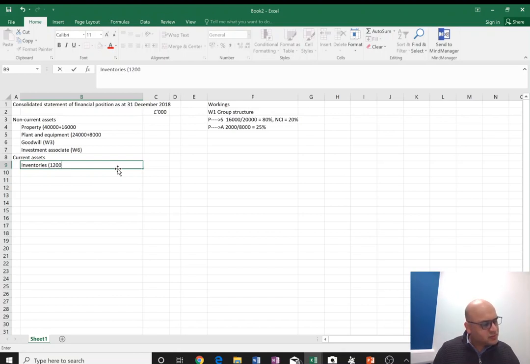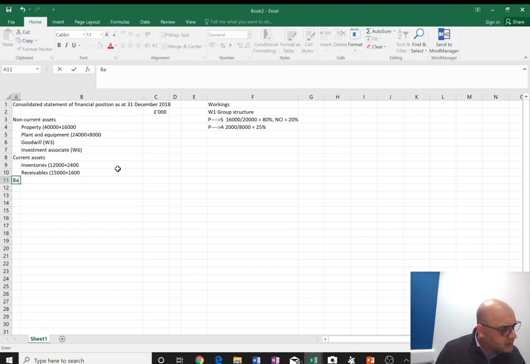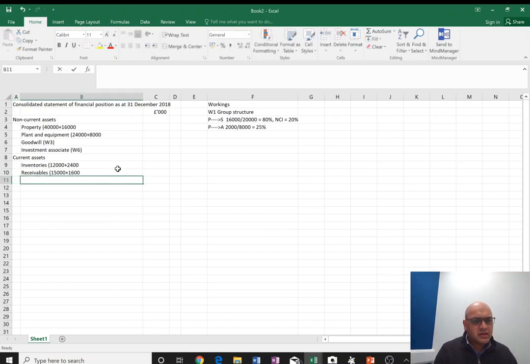So that's 2,000 plus 2,400. There is definitely an adjustment affecting that. Then receivables, 15,000 plus 1,600. I don't think there are any adjustments affecting receivables, but just in case, we'll do the adding up at the end. Then bank, cash bank, which is 3,000 plus 1,000. That's how we can find total assets.